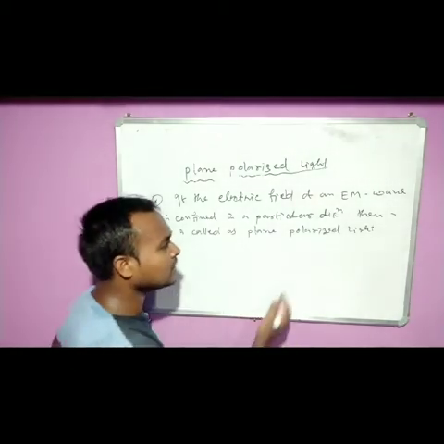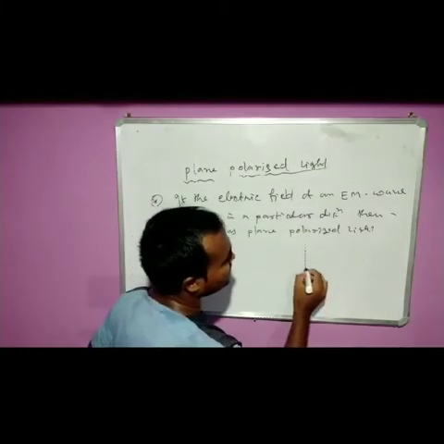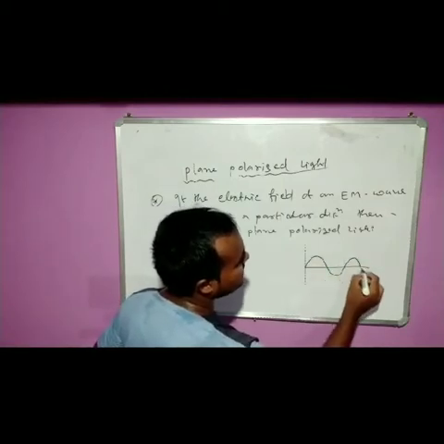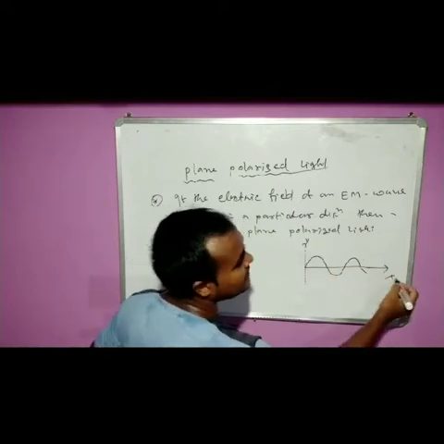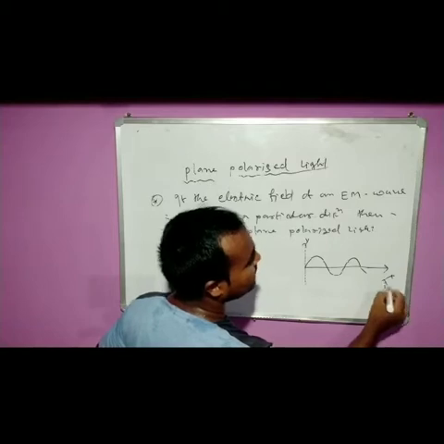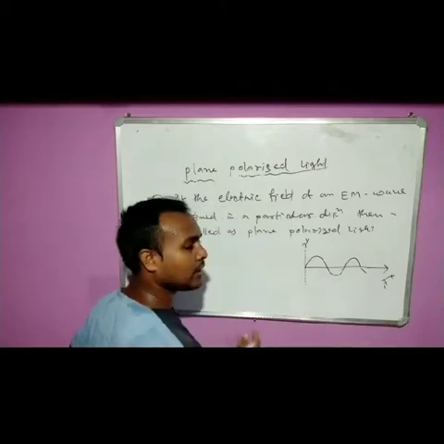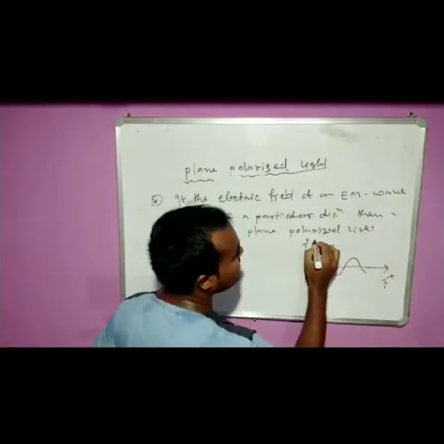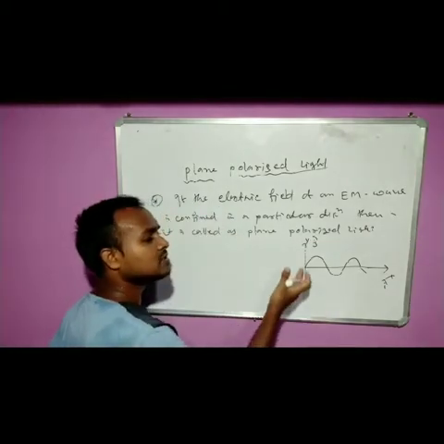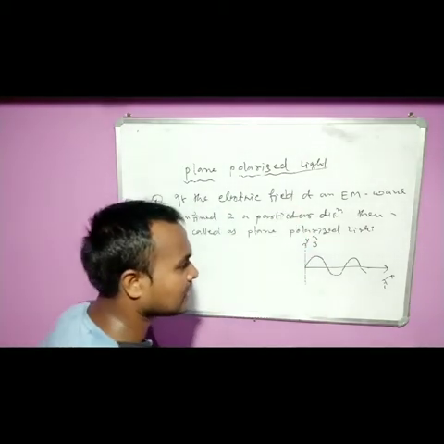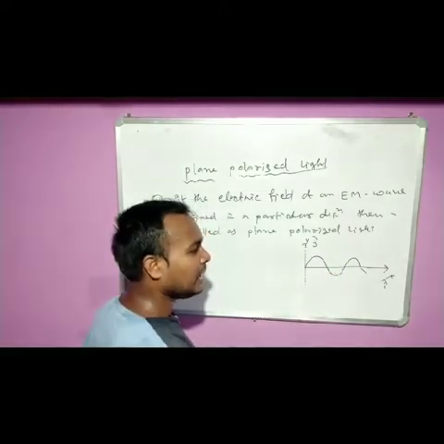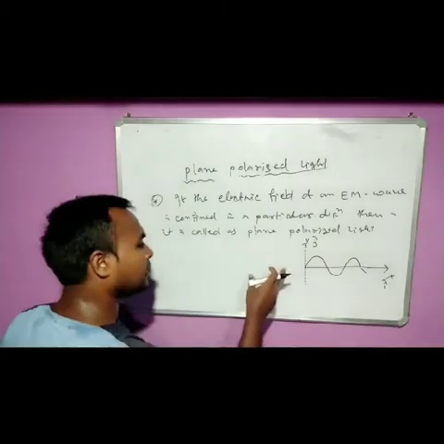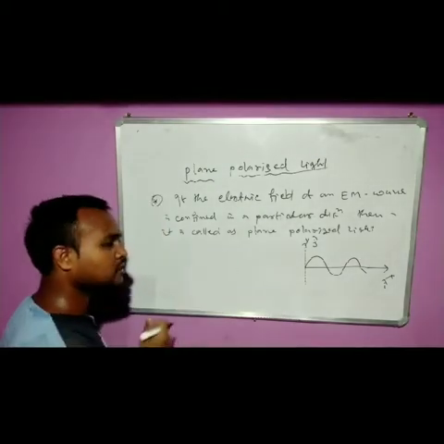So graphically, suppose our electromagnetic wave is propagating along this, and this is the x axis and this is the y axis. Sometimes I can say this is i cap, that means unit vector along the x axis, and sometimes j cap, unit vector along the y axis. Now the wave is propagating along the x axis, so how can we denote that electromagnetic wave?